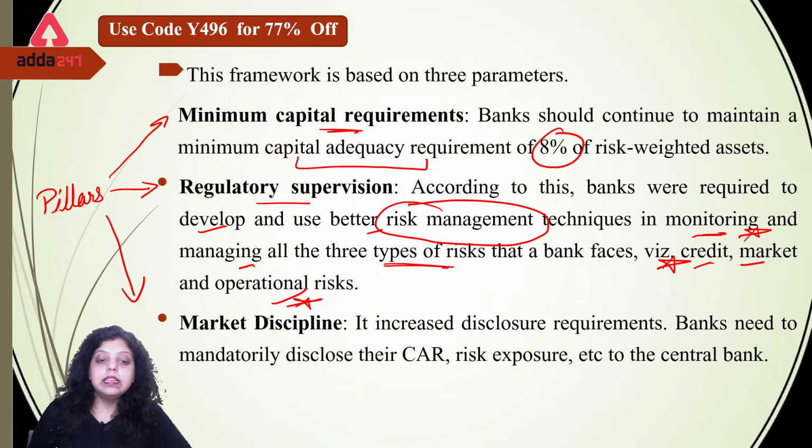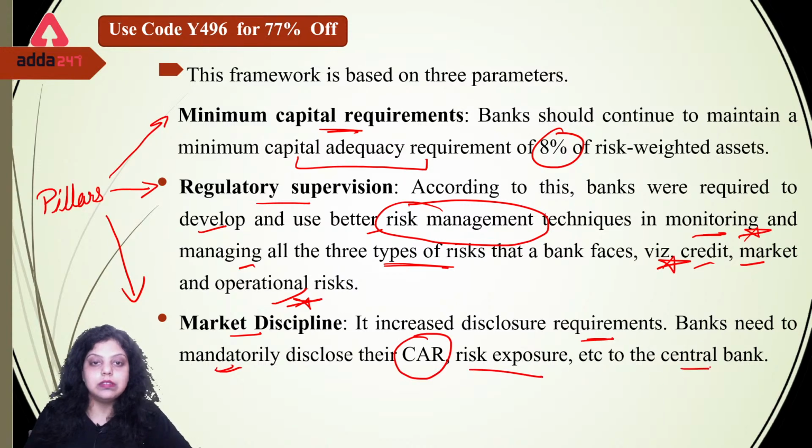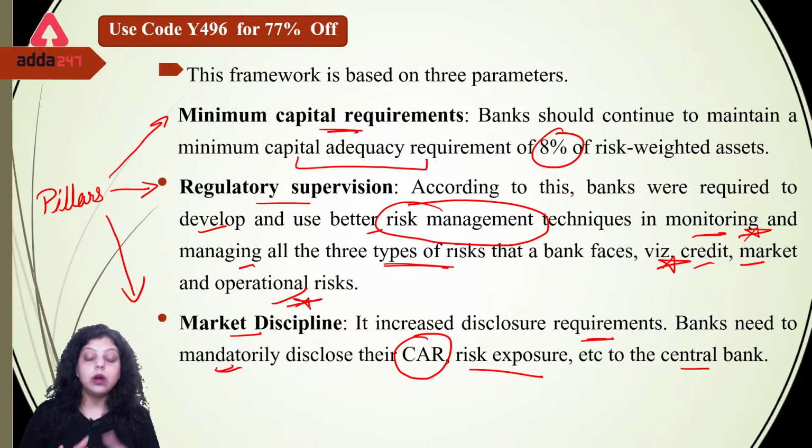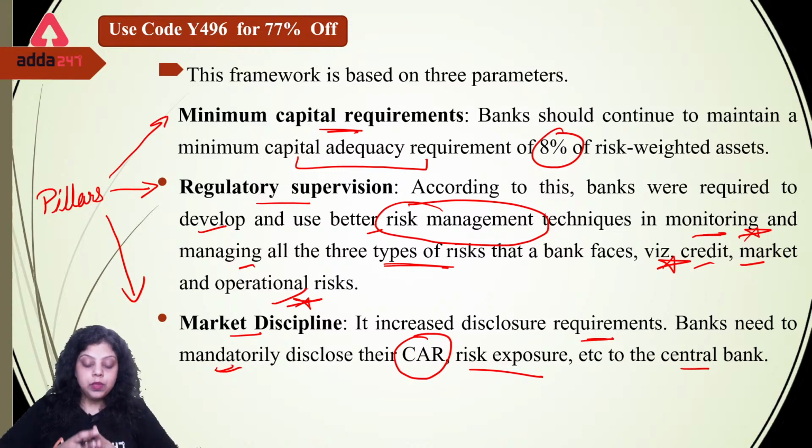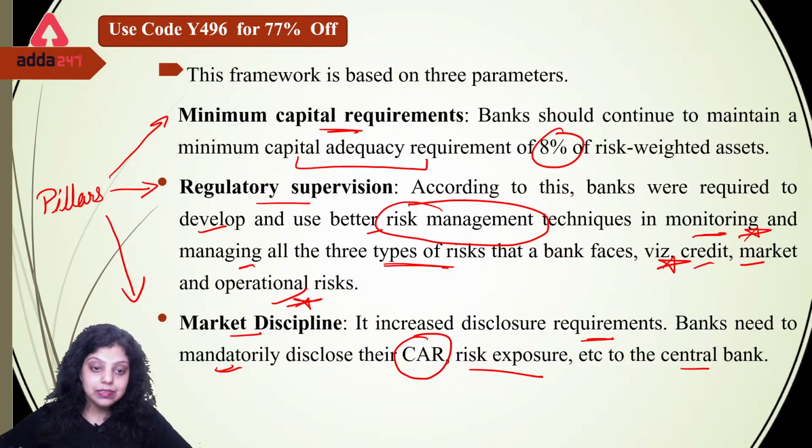Okay. And the third pillar was market discipline. It increased disclosure requirements. Banks need to mandatorily disclose their capital adequacy ratio, risk exposure, etc. to the central bank. So it is simply that we have to maintain a certain discipline in the market. It means we have to follow all the norms, all the regulations, all the restrictions which were given by the Basel Committee or the central bank or the Indian Banks Association or any other authority which is involved in the banking sector. So we have to make sure that we are disclosing each and everything to the central bank related to how much capital adequacy ratio we are maintaining.